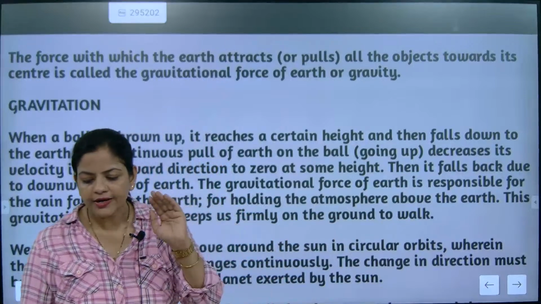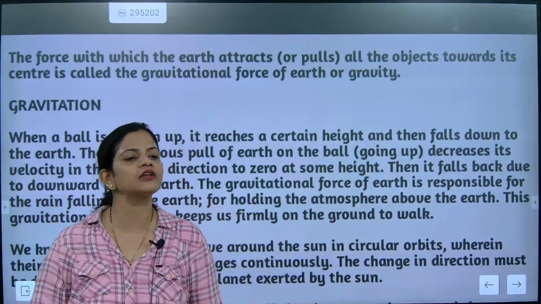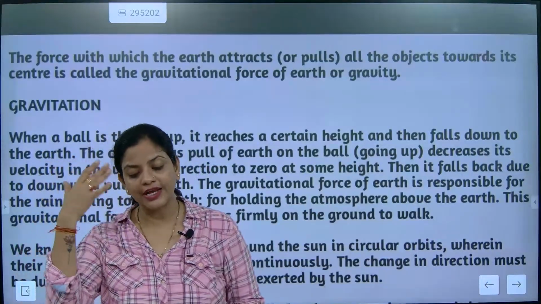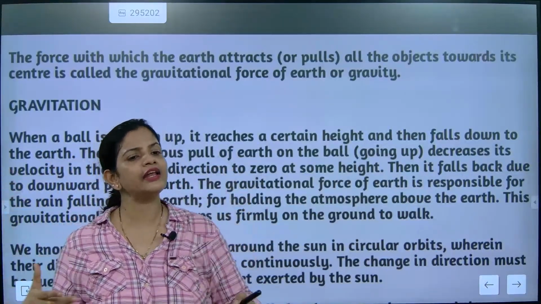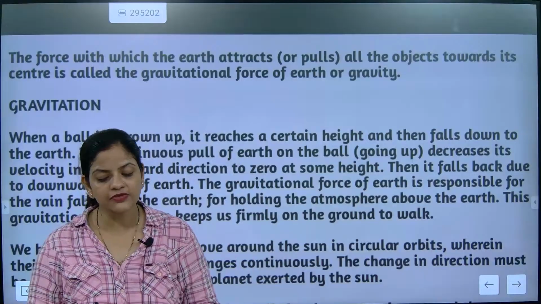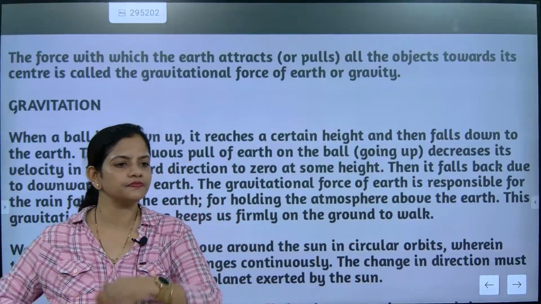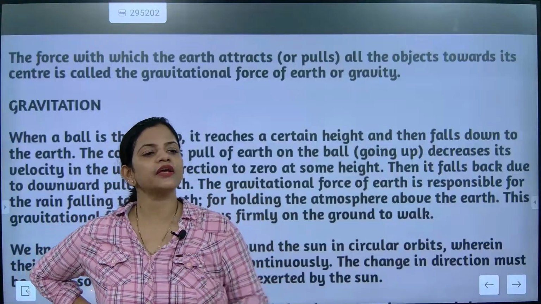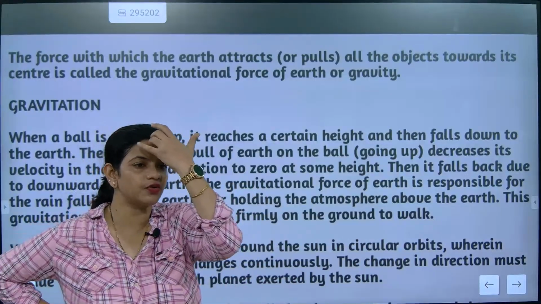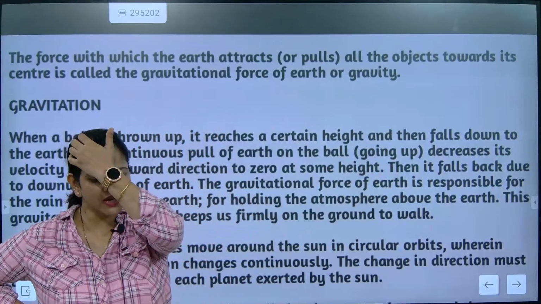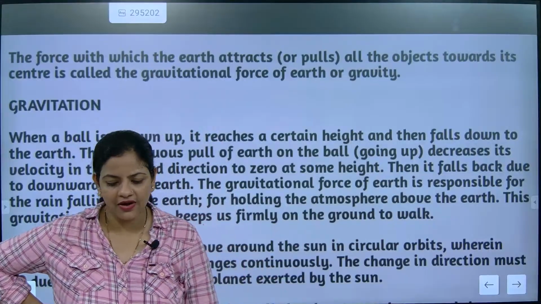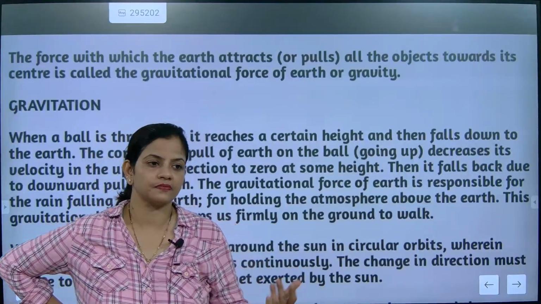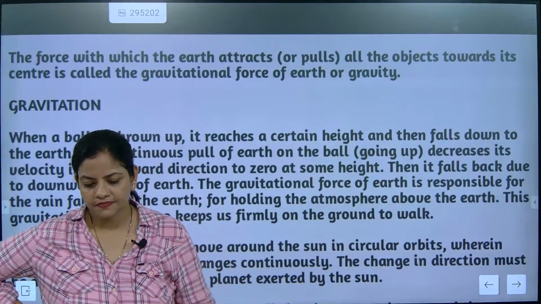So that means it is not only one factor. There are many factors associated with it. Understood? So an object falling downward is not the only case. Rain is also falling downward. Why is rain falling downward? Because of, yes, gravitational pull. Another thing, can you say what is another factor related to it? Gravity, yes, that part we have already discussed. Any other thing associated with it? Can you say? Come on, say.